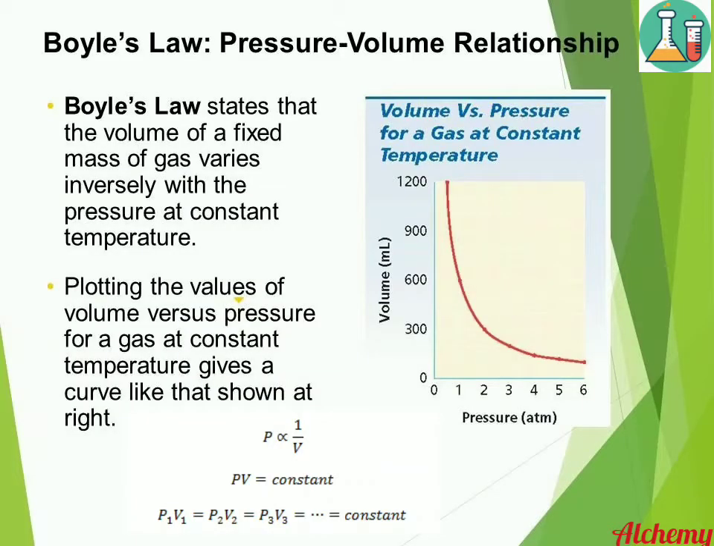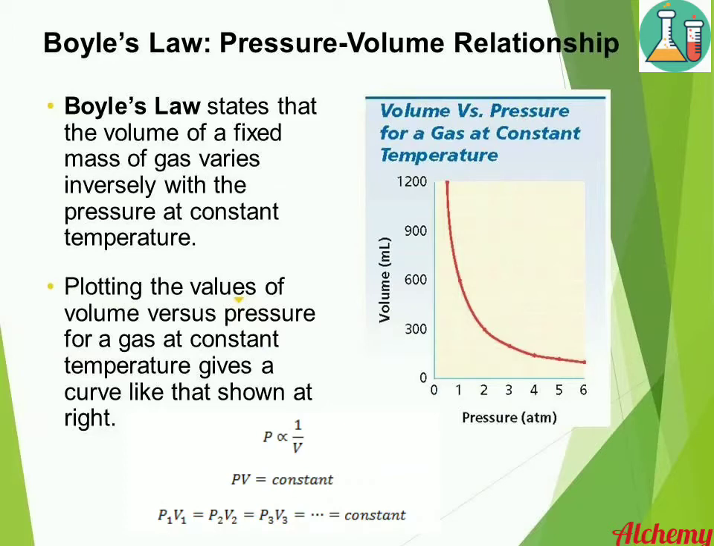Boyle's law describes the pressure-volume relationship. According to Boyle's law, the volume of a fixed mass of gas varies inversely with pressure at a constant temperature. Plotting the values of volume versus pressure for a gas at constant temperature gives the curve as shown in the figure. In simple words, when the pressure increases, volume decreases.